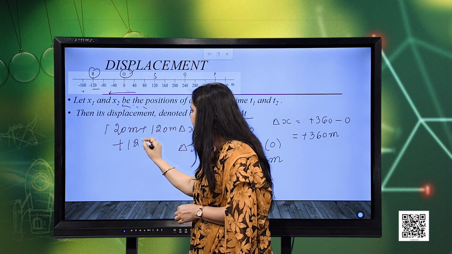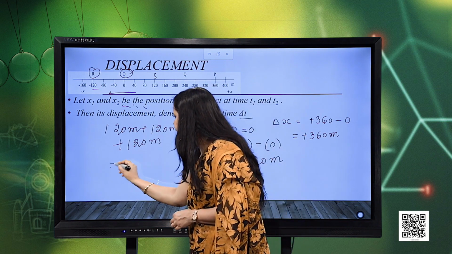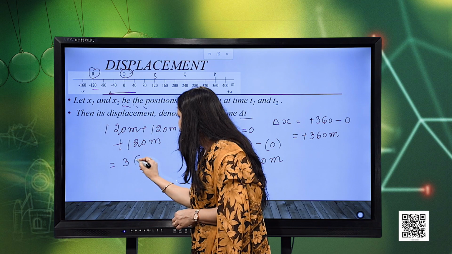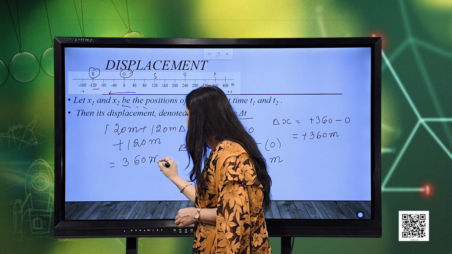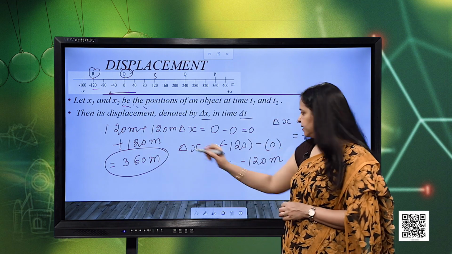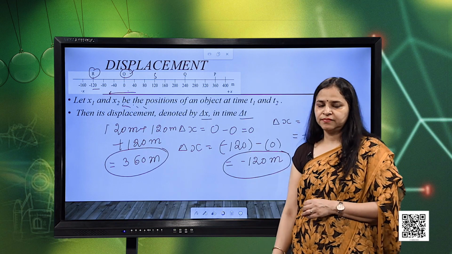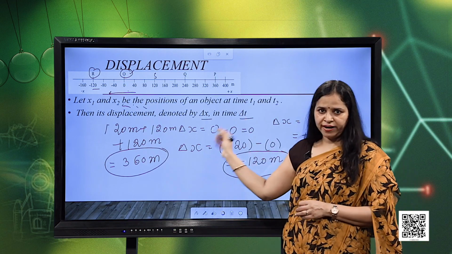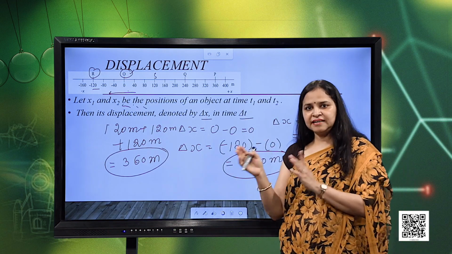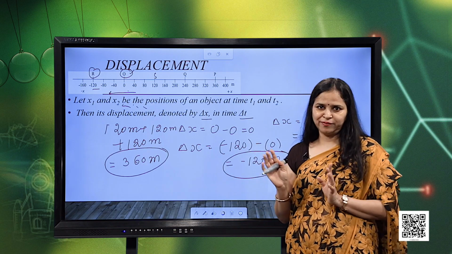So, again plus 120 meters, and when you add all three, you get 360 meters. Now, see the difference: the distance travelled is 360 meters, whereas the displacement is minus 120 meters. So, I hope that you understood well the difference between the distance and displacement, how to measure the distance and how to measure the displacement.